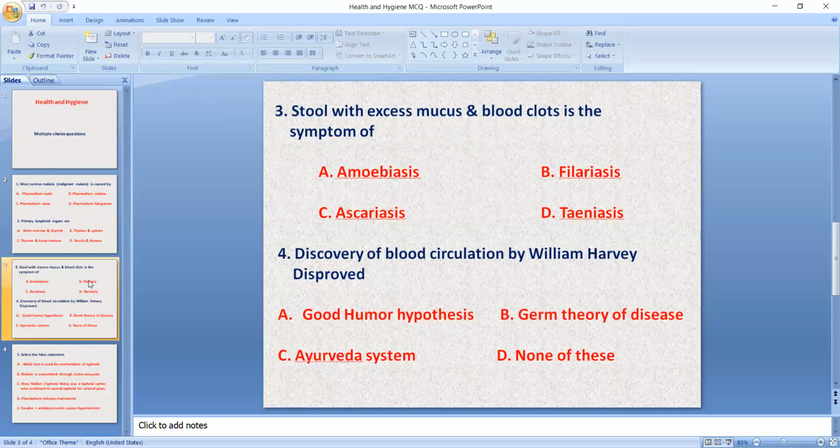In ancient times, scientists like Hippocrates proposed that if a particular person had excess black bile, the body would be hot and he would be affected with fever. After the discovery of blood circulation, William Harvey disproved the humor hypothesis. So the remaining three are wrong.